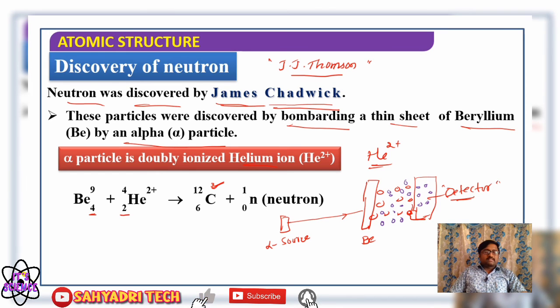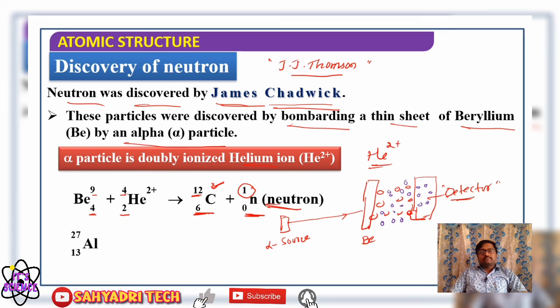Well, if you consider the equation, here beryllium is bombarded with alpha particles, say 2 plus 4, 6, right? 6 protons combined, and the resultant will be carbon. When you look at the mass number, 9 plus 4, how much? 13, right? Out of 13, 12 mass is present in the form of carbon-12 and 1 part of the mass remains in an uncombined state. That is, the resultant will be a new type of particle called a neutron, right?